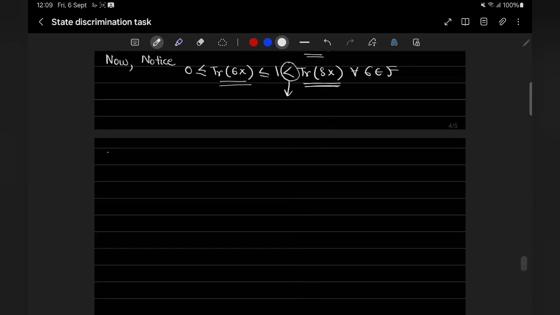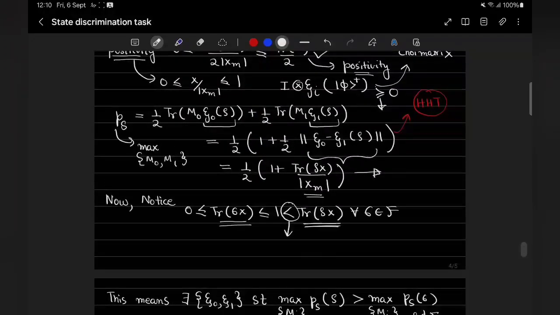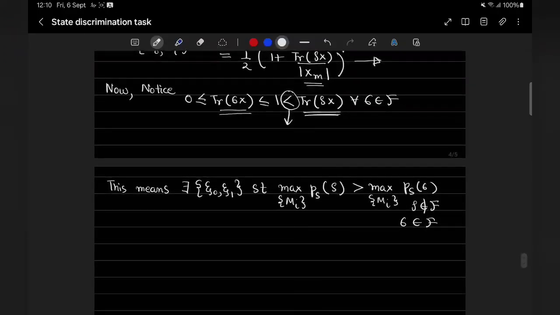So let's write what this means. This means there exist epsilon 0, epsilon 1 such that max P_S of rho will always be greater than max P_S of sigma for rho not in F and sigma belonging to F. So this means that my state which is outside the convex set will always have a larger value because of this separating hyperplane theorem and the form of the Holevo-Hellstrom saturation value. So that's all for this video.